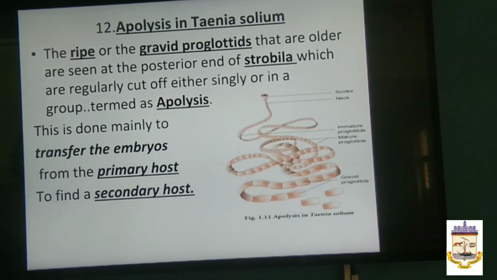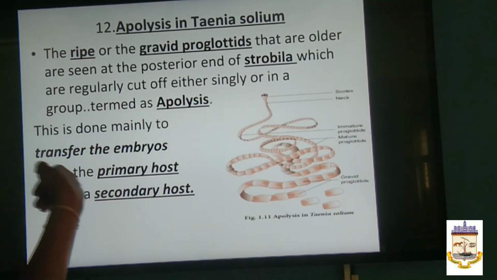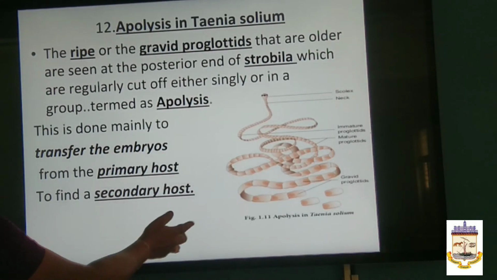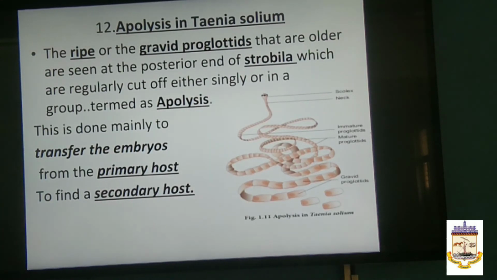So at the posterior end of the strobila, each one is called a strobila, the ripe or gravid proglottids that are at the older end are seen at the posterior end of the strobila, which are regularly cut off either singly or in a group. That's what you call Epolysis. So what is Epolysis? Regularly they are cut off from the body.